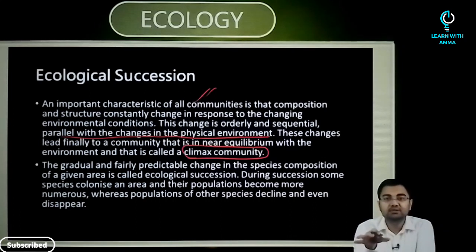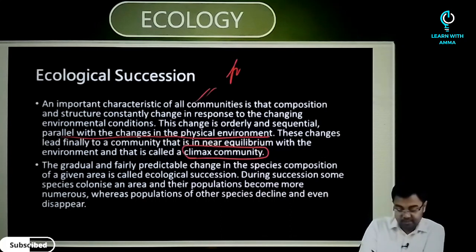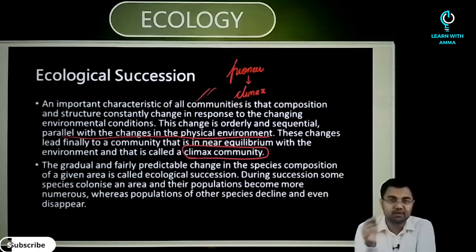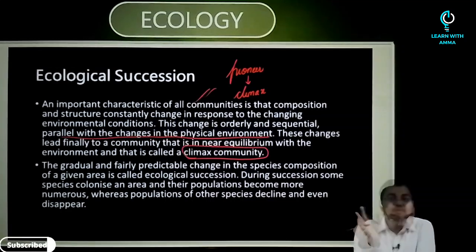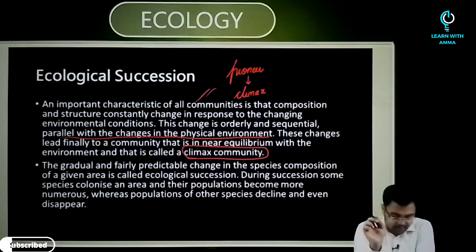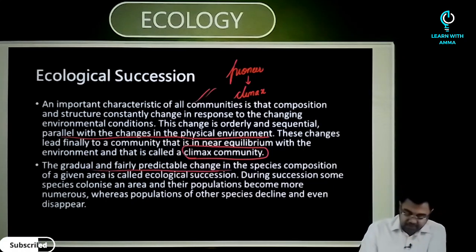So we start with a community called a pioneer community, and finally we move on to a community called the climax community. So what is climax and what is a pioneer community? We'll have a discussion on that. A gradual and fairly predictable change in the species composition of a given area is called ecological succession.